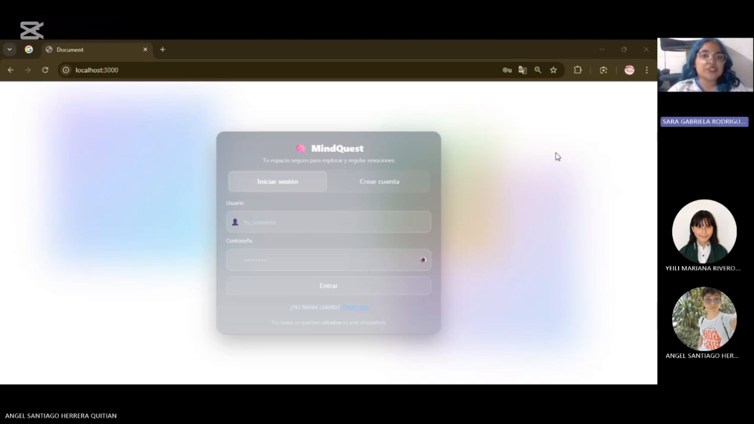Our problem situation is that teenagers face a lot of social, academic, and family pressures that cause frustration, stress, and anxiety, and this can cause mental health problems. So we have this project to make a tool you can use to manage your emotions and feel better.